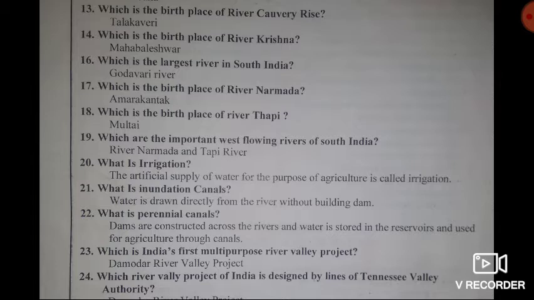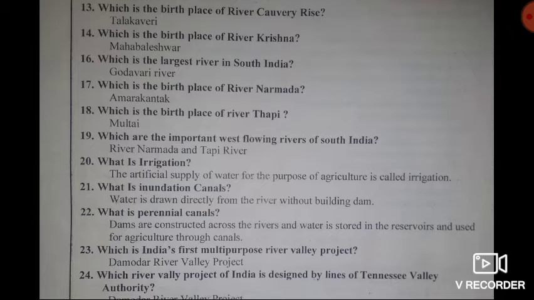Then what is an inundation canal? Answer, inundation canals mean water is drawn directly from the river without building dams. That is called an inundation canal. Then next question, what is a perennial canal? Answer, dams are constructed across the rivers and water is stored in the reservoirs and used for agriculture through canals. So this is called a perennial canal.